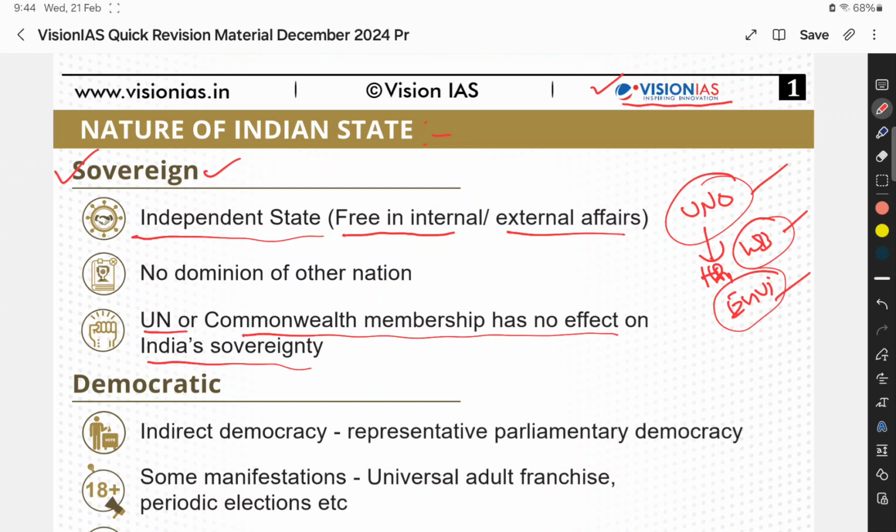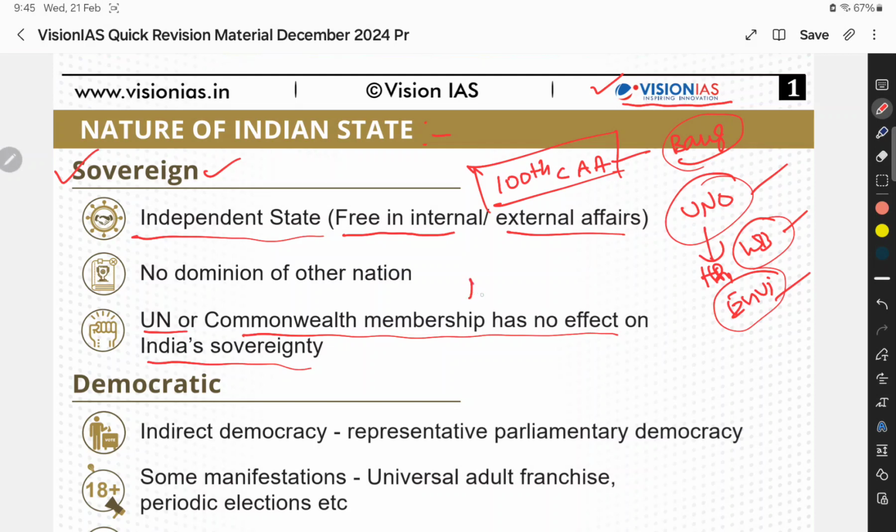Okay, at this point we need to remember one amendment act, that is called the 100th Constitutional Amendment Act. What does this mean? Under this act, the Government of India gave some enclaves to Bangladesh. It means the Indian government gave some of our land to Bangladesh for the border settlement. So that time also we didn't compromise our sovereignty.